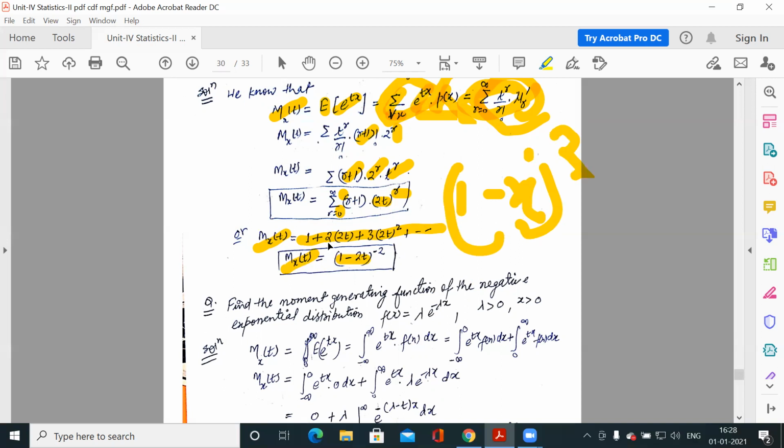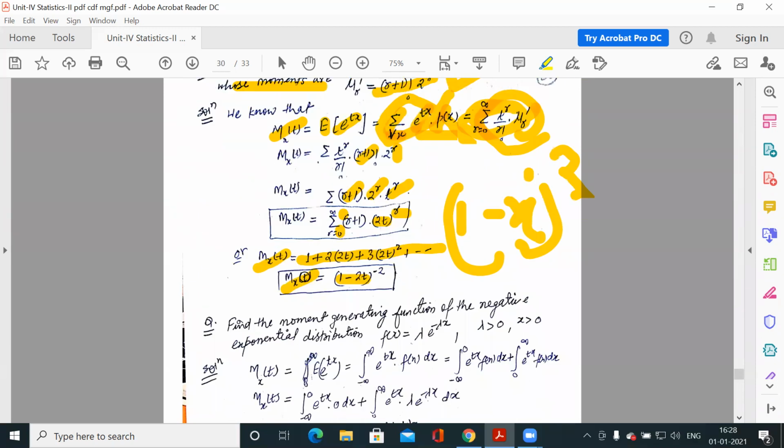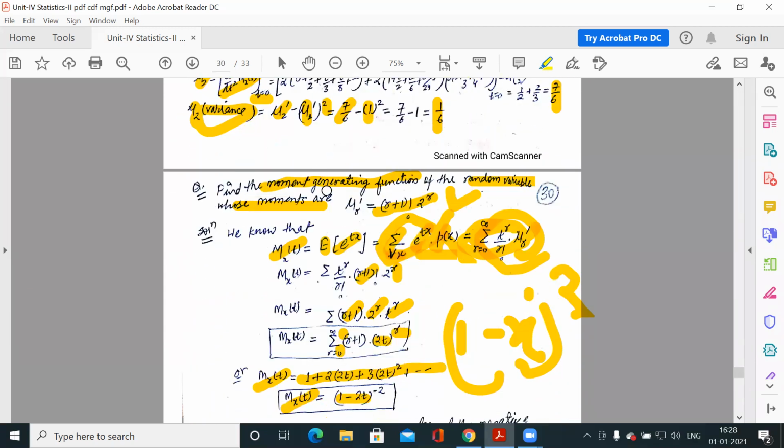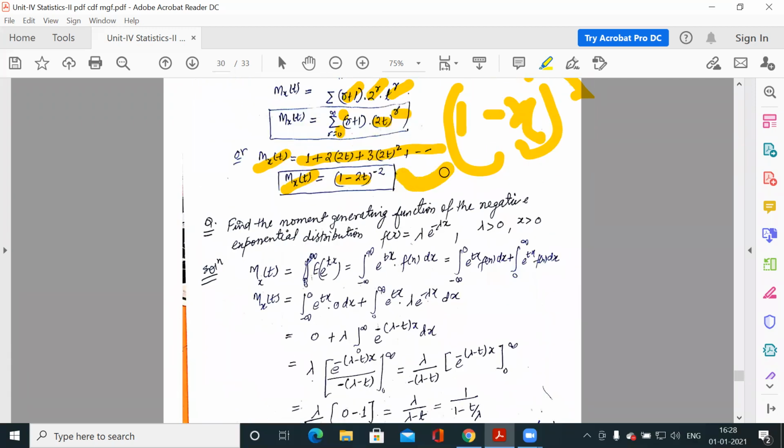So what is x here? 2t. So 2t is your x. So it is 1 minus 2t to the power minus 2. Clear? So this was the question. What was the question? Find the moment generating function when mu r dash is given to you. So this was the moment generating function.